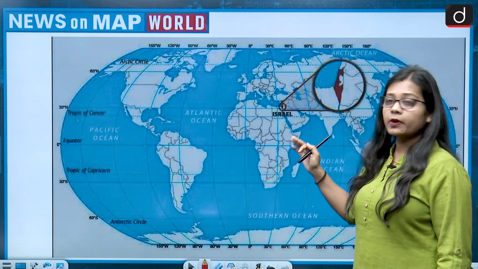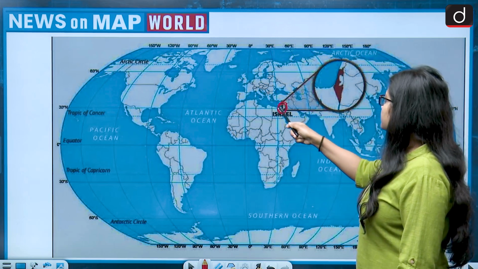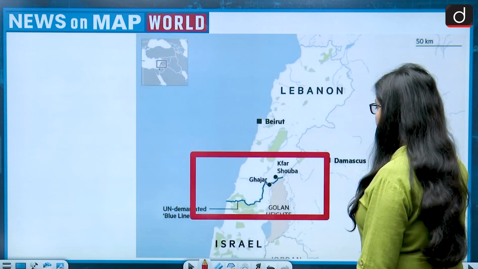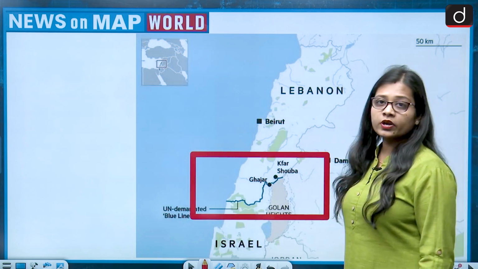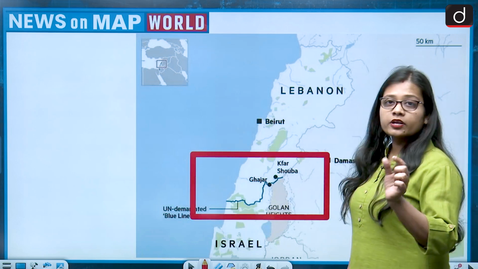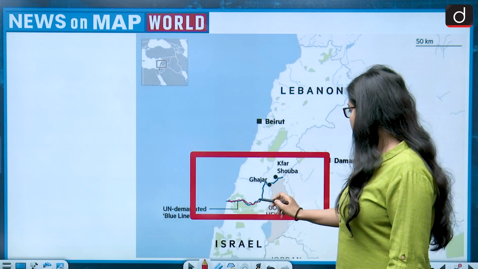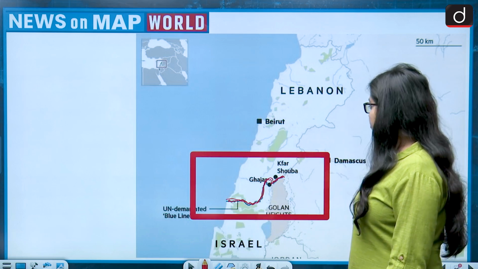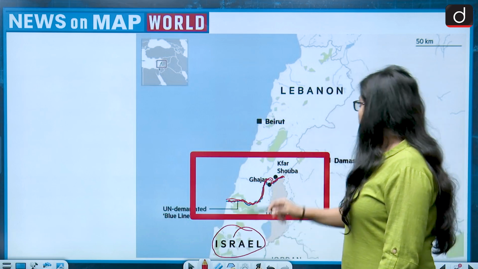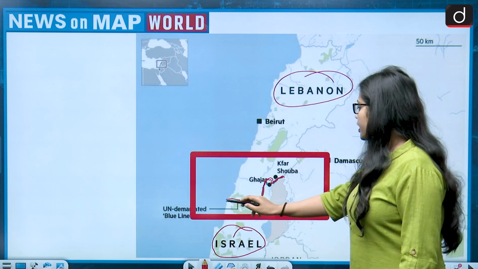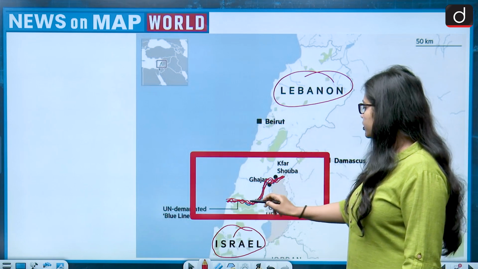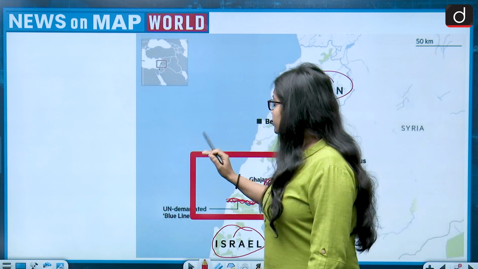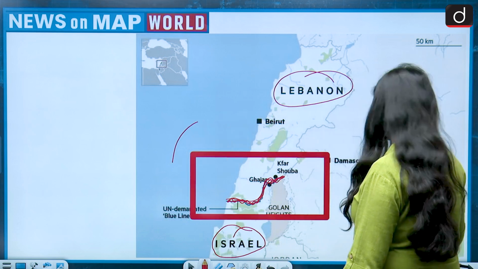If we look at the world map, this is the location of Israel, in the Middle Eastern region, sharing a border with the Mediterranean Sea. So look at this map. This is the border of the Blue Line, but the Blue Line is not between Israel and Jordan, it is between Israel and Lebanon. Israel on the south, Lebanon on the north, and the border between Israel and Lebanon is called the Blue Line, and both share their western border with the Mediterranean Sea.